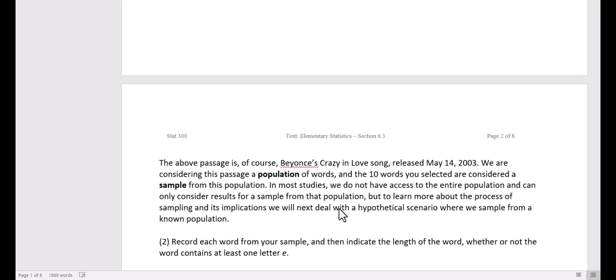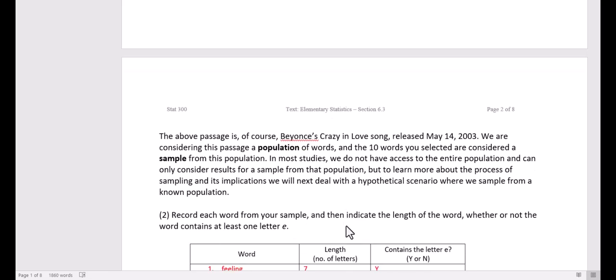We don't know how many people are in the population, so we don't know exactly the mean unless it's a census, right? But if I wanted to estimate something about the entire population of community college students in the US, there's just no way for me to have the entire population, the number of students that are community college students in the entire US. And so we take representative samples, and then the idea is that by taking many samples from the same population, we're able to approximate parameters for that population.